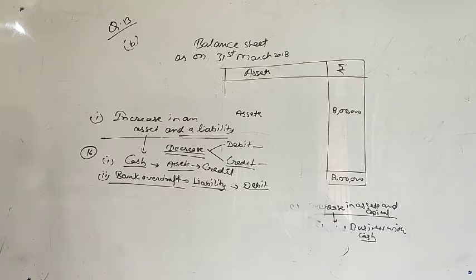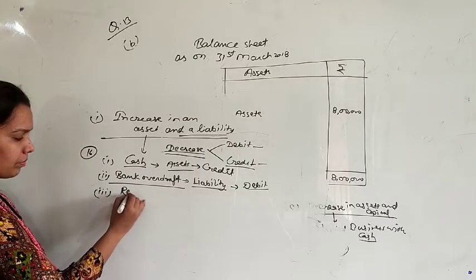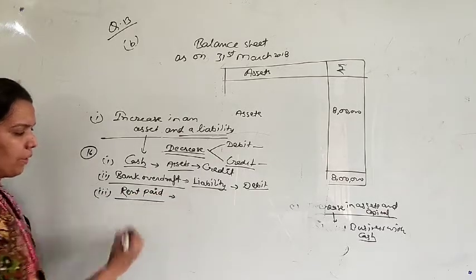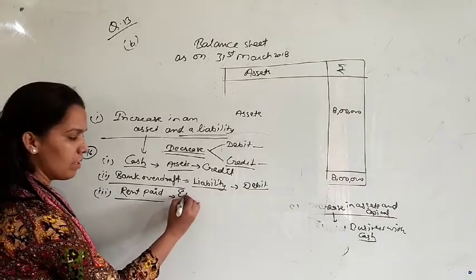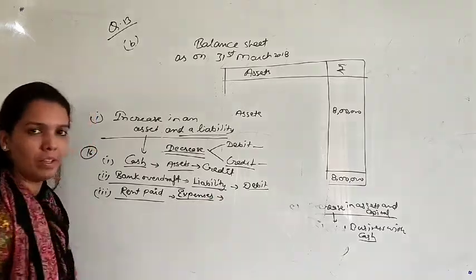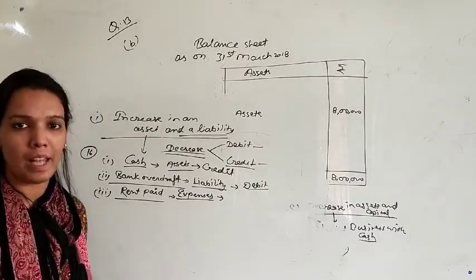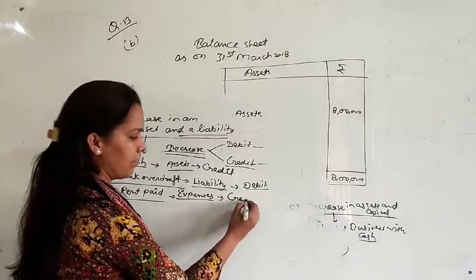Next point, rent paid. Rent paid is your expense. Rent paid will be expenses, and expenses will always be debit, but here it will be credit.